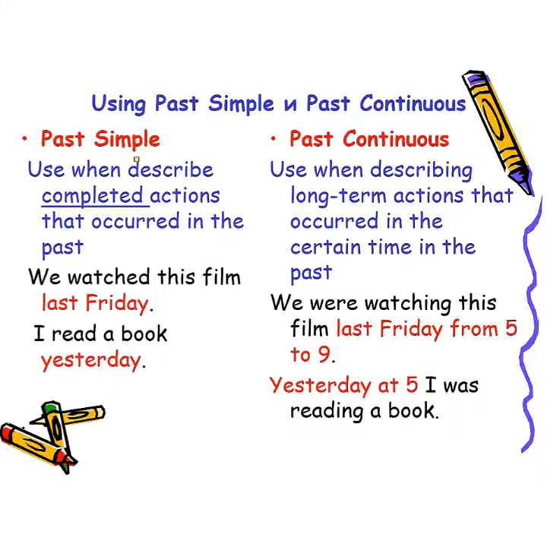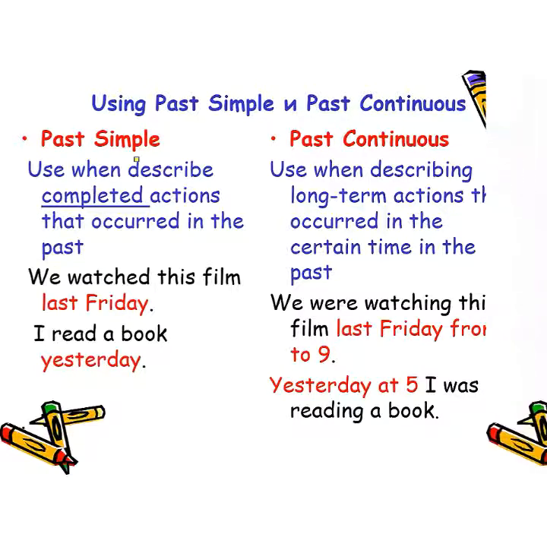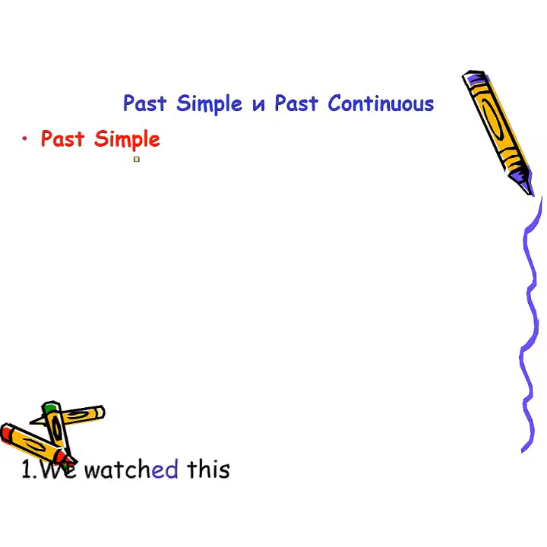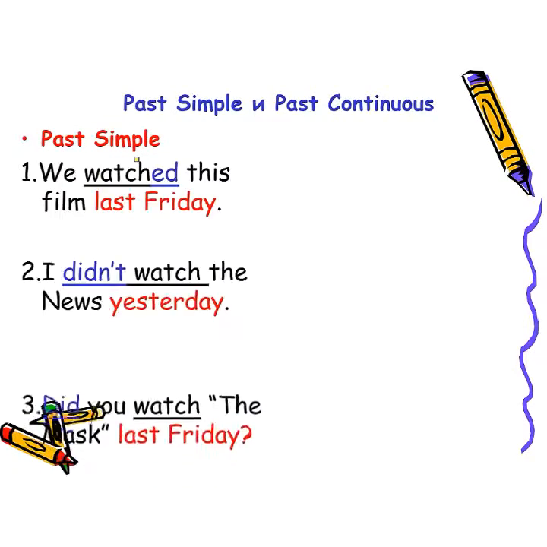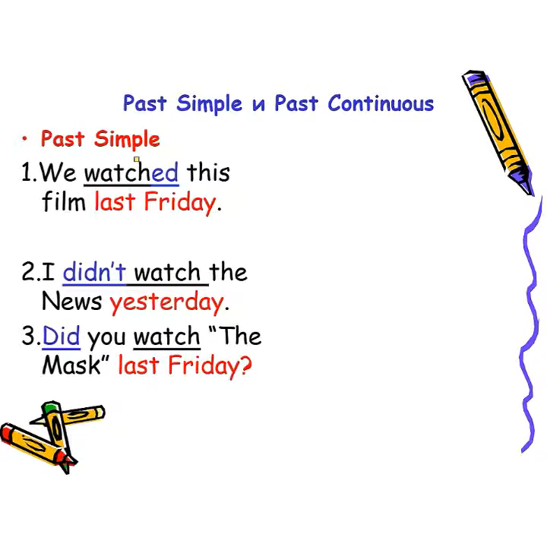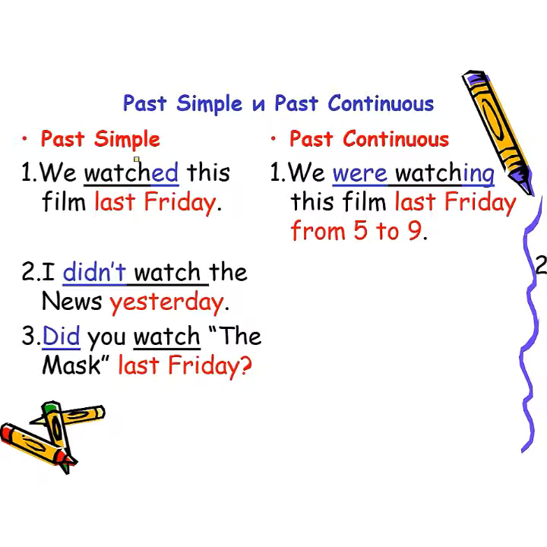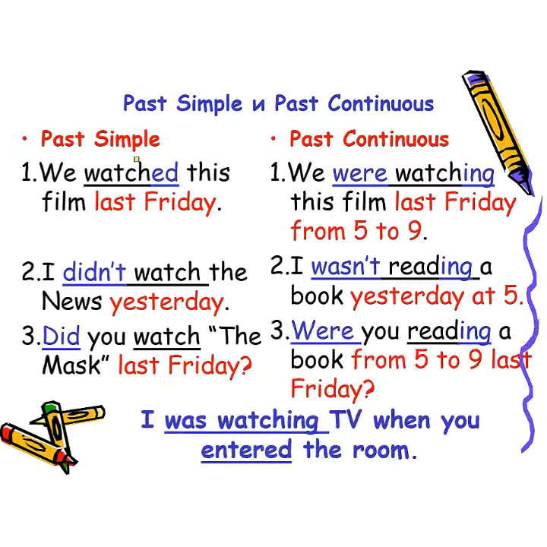And what about the negative and question forms of the two tenses? To create a negative and a question sentence in the past simple, we use the auxiliary verb did plus the base form of the verb. For example, I didn't watch the news yesterday. Did you watch The Mask last Friday?